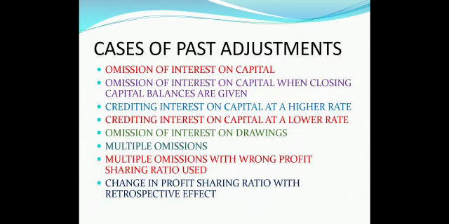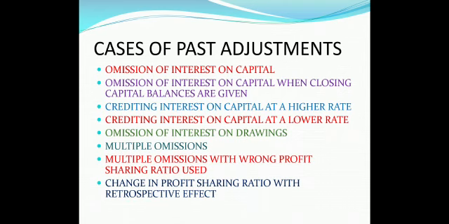Now, cases of past adjustment. First case is omission of interest on capital. Omission means we have missed it, we have not paid. Second, omission of interest on capital when closing capital balances are given. You all know that interest on capital is provided on the opening capital. So in case the question is providing you with the closing capital, then you are supposed to calculate the opening capital first. And you all are familiar with this process.